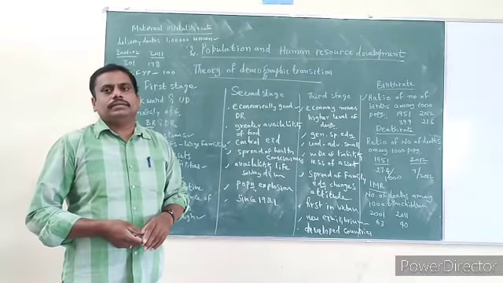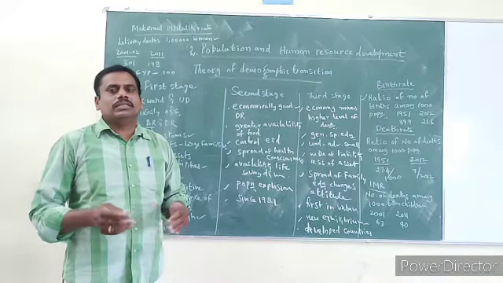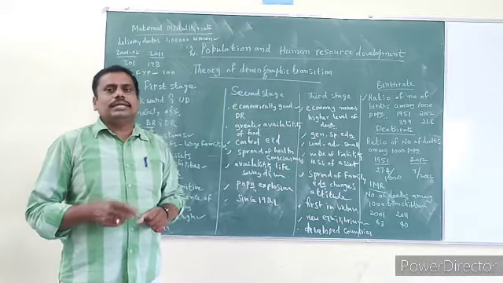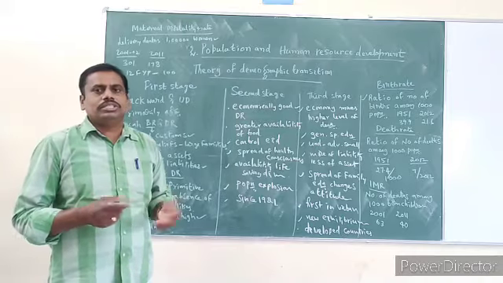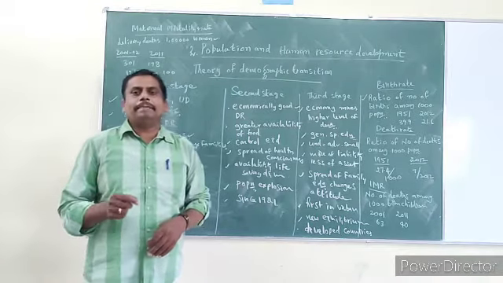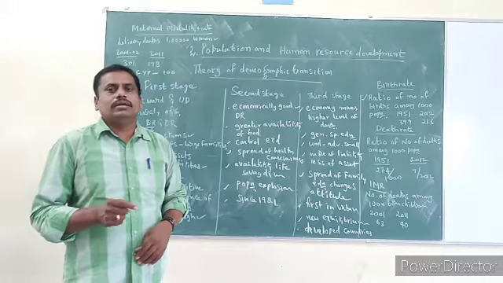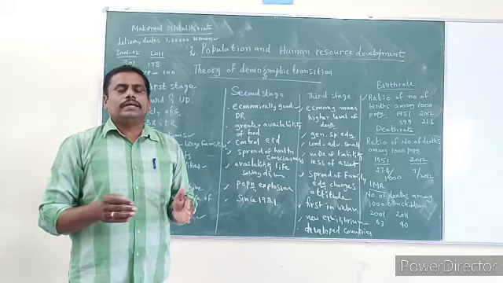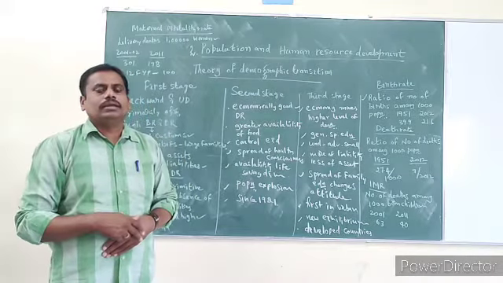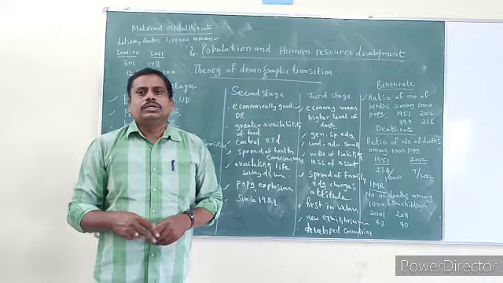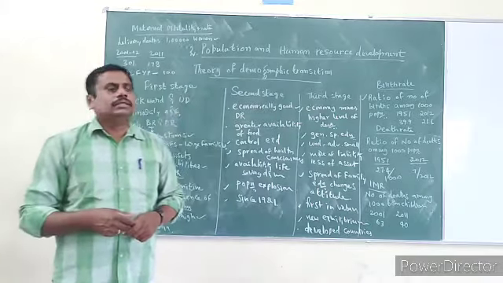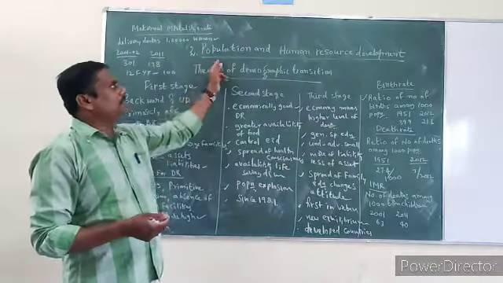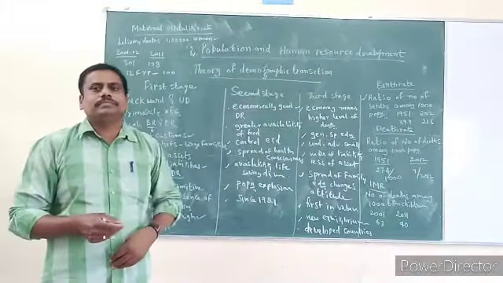Before this chapter, in the first chapter, we have seen what is economic growth and what is economic development, and how they are distinguished. After understanding economic growth and economic development, you also understood the basic features of developed countries and developing countries. Understood? So after that, you have to see the second chapter, that is population and human resource development.